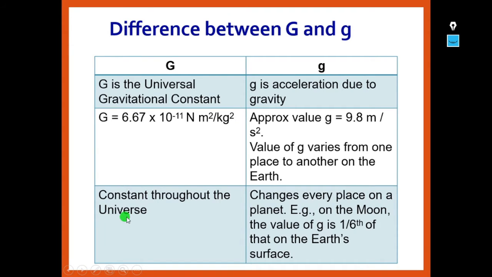So here, if you see, it is constant throughout the universe. In any planet or any place wherever you go, this capital G is going to be constant. This will not change, whereas this small g, that is acceleration due to gravity, changes from place to place. For example, on the moon the value of g is 1/6 of that on the Earth's surface. Or if you move to Jupiter or Saturn, again the g value is going to change. So g value changes from place to place and planet to planet in the universe.